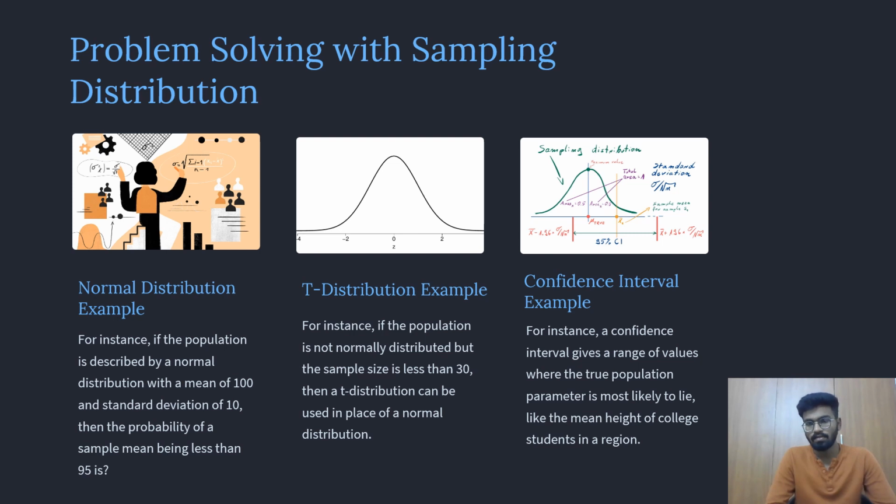And the confidence interval example. For instance, a confidence interval gives a range of values where the true population parameter is most likely to lie, like the mean height of college students in a region.